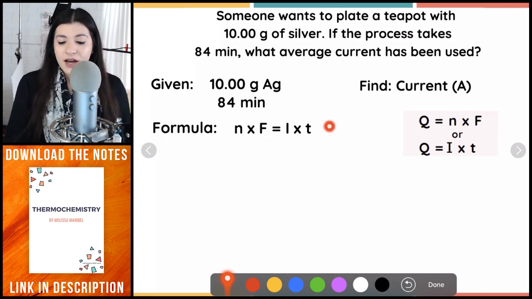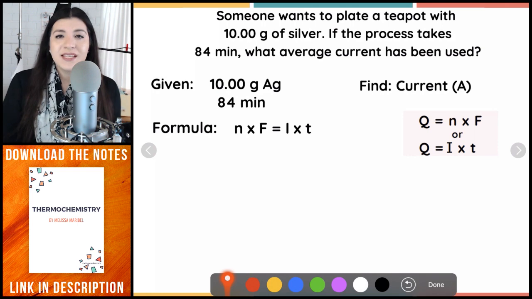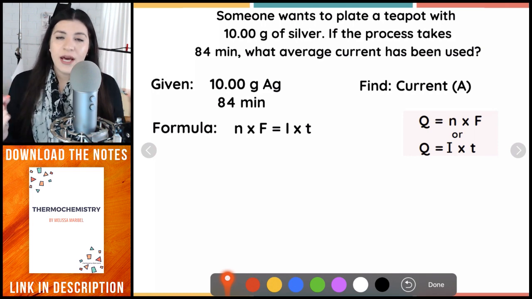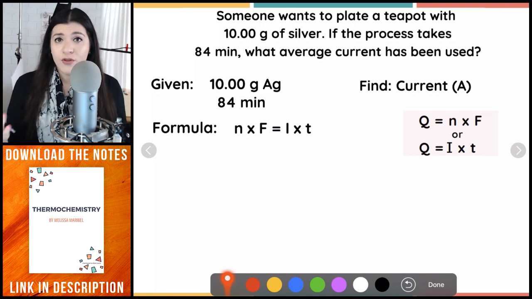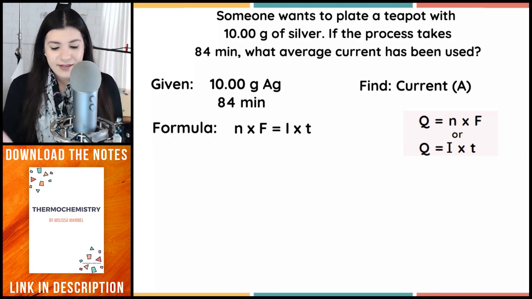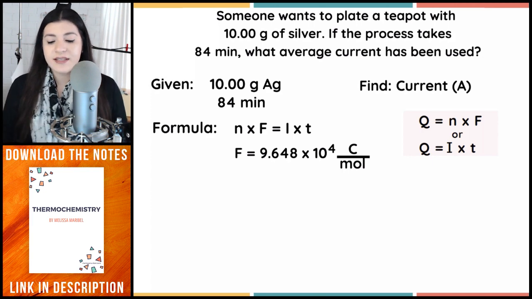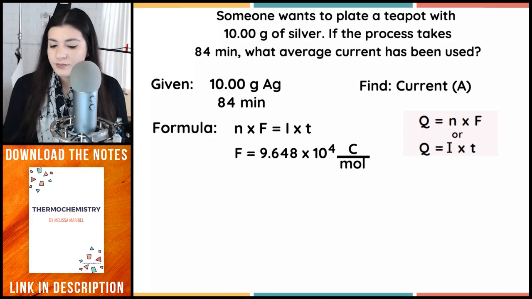And then I do have time, which is going to be measured in seconds, so we do have to convert this. So that's something right off the bat to notice. We have to change all the units that are initially given to us. So I know I have to convert these grams to moles and convert the minutes to seconds. And that's exactly what I'm going to start off with. Oh, and this is Faraday's constant that I will be using, in coulombs.